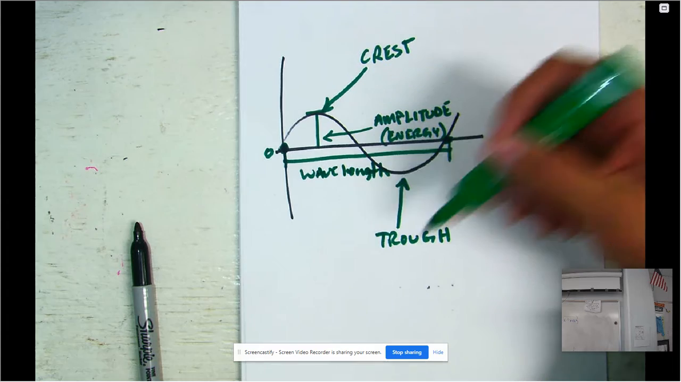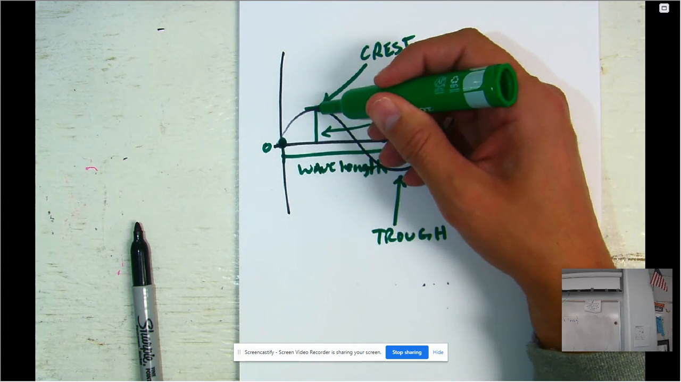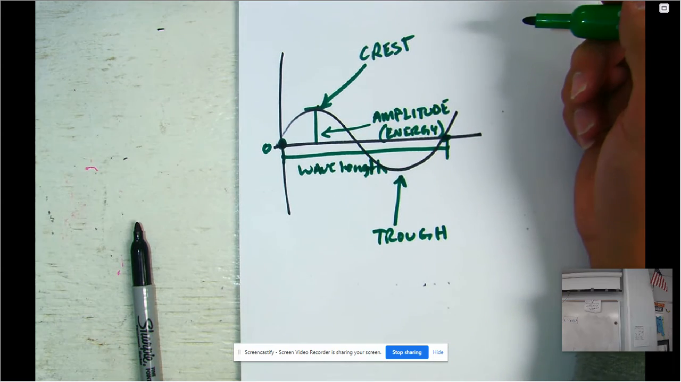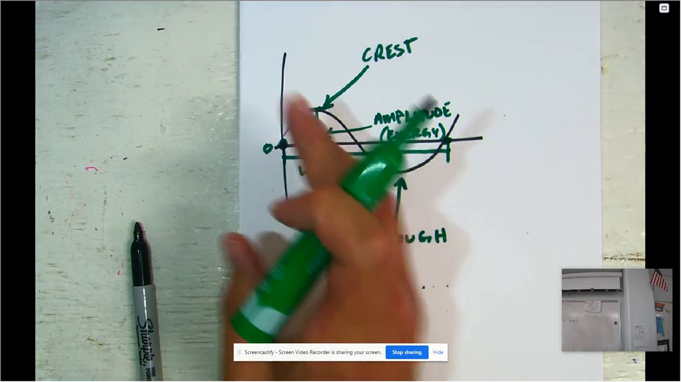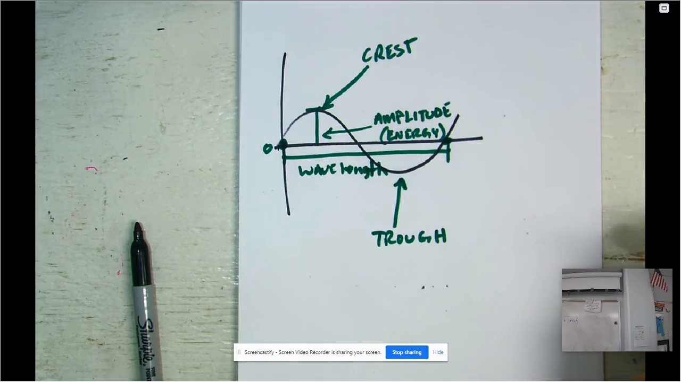So crest is the highest point, trough is the lowest point, amplitude is the amount of energy that goes from the middle to either the highest point, or it could be the lowest point. Most often you'll see it to the highest point there. And then wavelength is from crest to crest, from trough to trough, or from the middle of the wave to the next middle part of the wave.